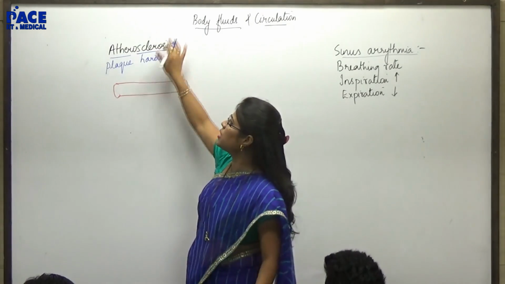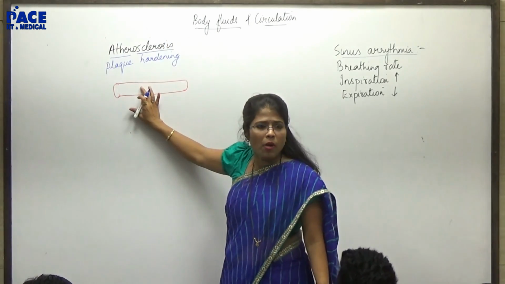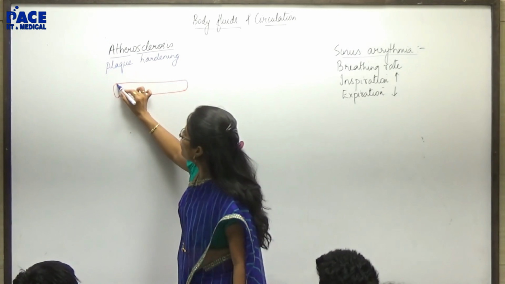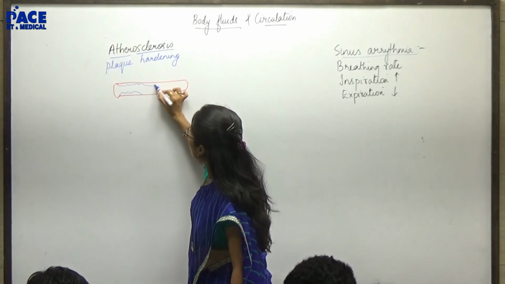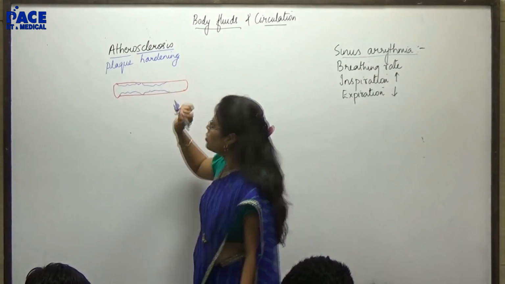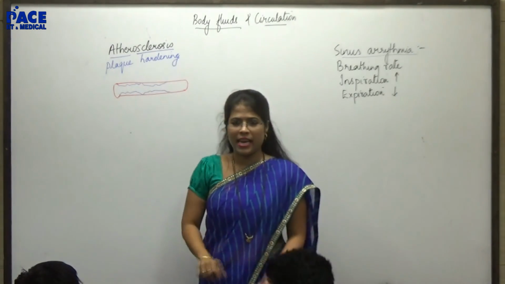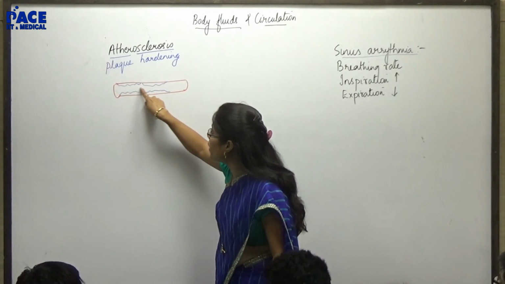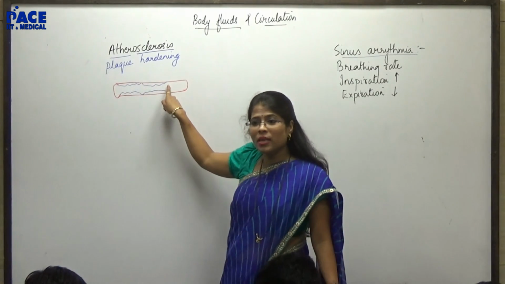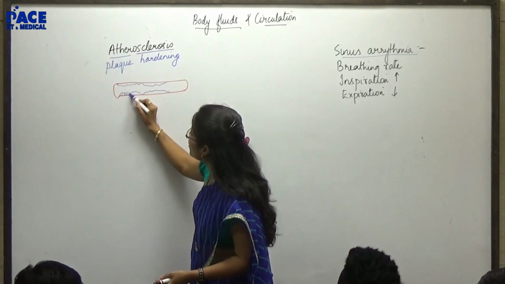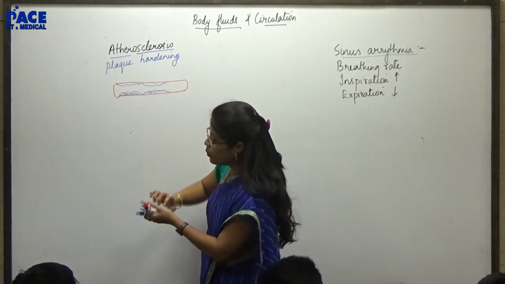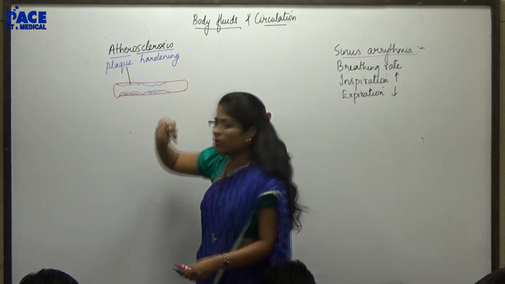Now if this has the problem of atherosclerosis, it will be like this. The wall will be thickened from inside. Can I say this is the lumen? The size of the lumen is reduced. So this blue color deposition which I have made, what is this?